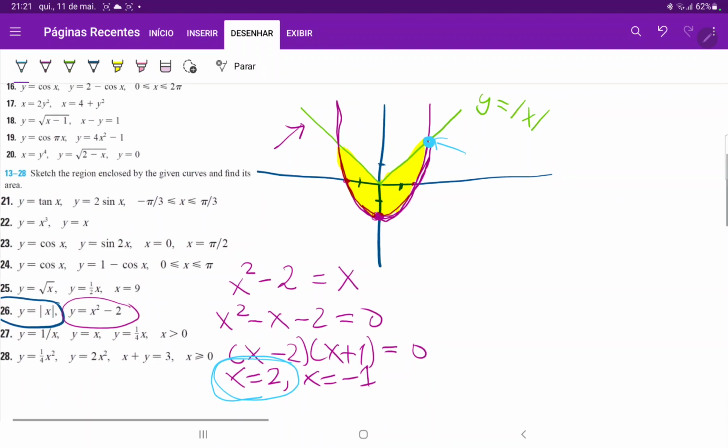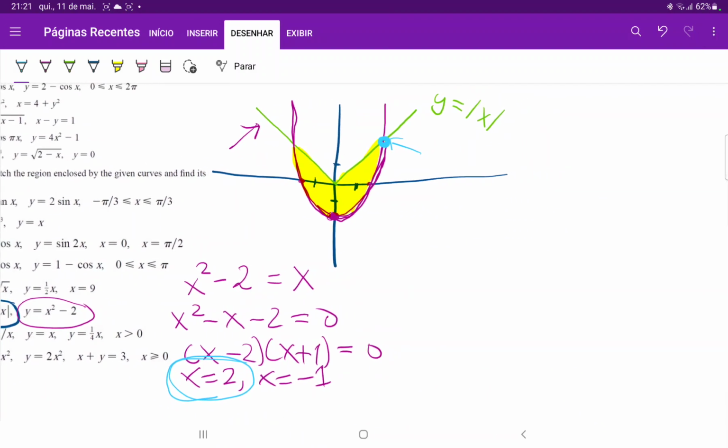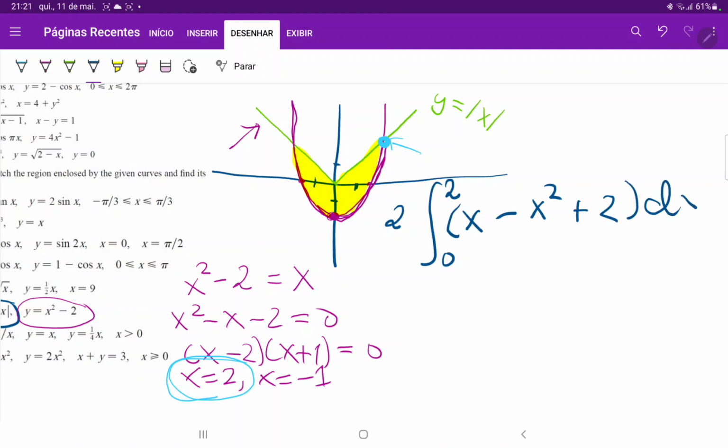So now that we found our point of intersection, we are just going to set up this integral, and we're going to say that this is twice the integral from 0 to 2 of the upper function, which is just x, minus the lower function, which is x squared minus 2. So minus x squared, and then minus 2, which is plus 2, all of this times dx.